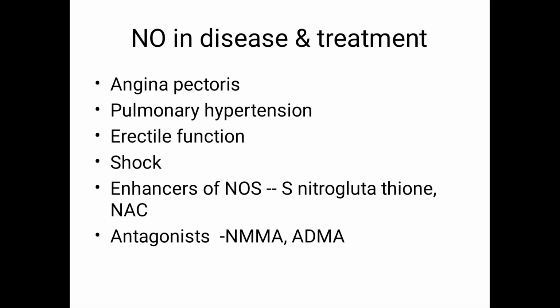Coming to the application of nitric oxide, that is in disease and treatment. Mainly in case of angina pectoris, a coronary artery disease, if we give nitroprusside, nitroprusside can directly release nitric oxide and result in vasodilation. Also in pulmonary hypertension. Then erectile functions, that is neurologically related erectile functions, can be improved. And also shock, where the neuronal isoenzyme helps in shock regulation.